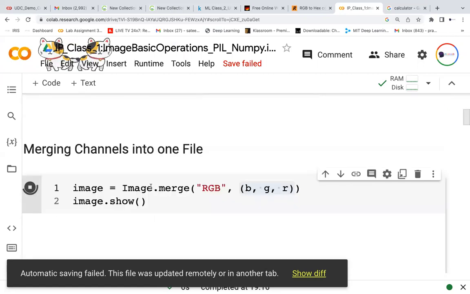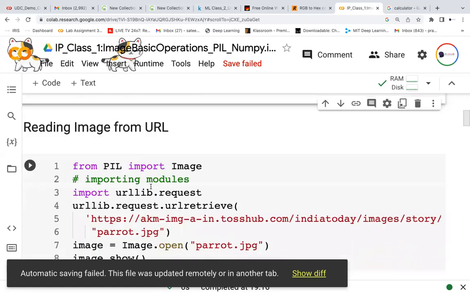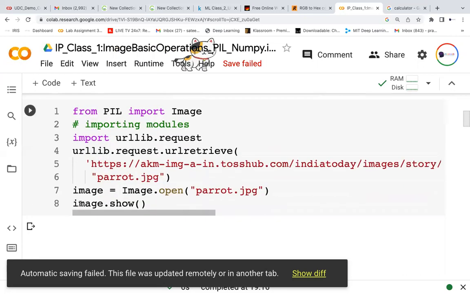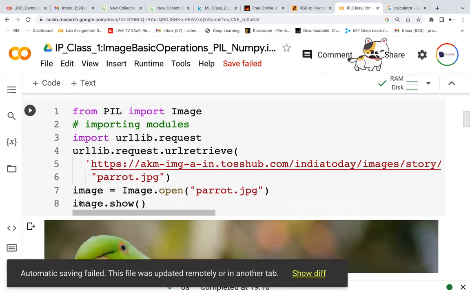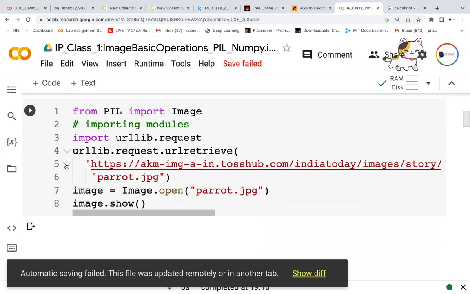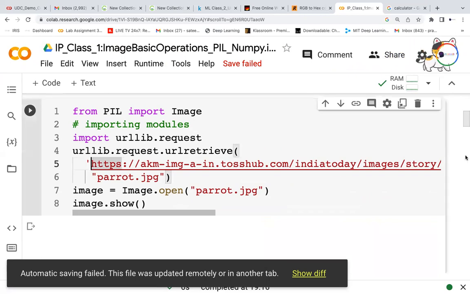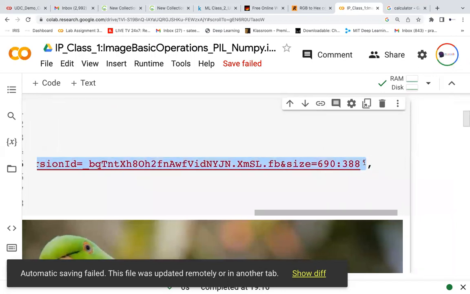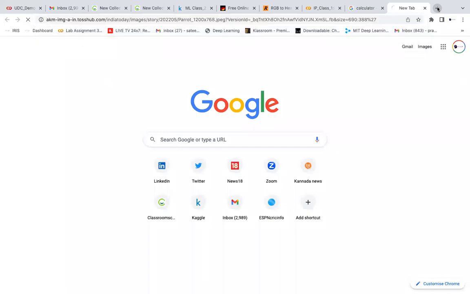Okay. Next, sometimes I don't want to upload the file, because of all the uploading and downloading. I know the image already exists somewhere else at a URL. I want to open that. For example, let me show that. This is the image URL. This image exists on the net. Let me show that. This is where that image exists.